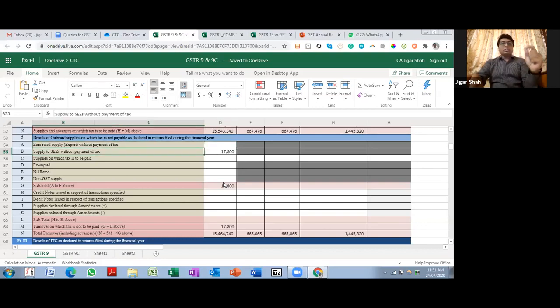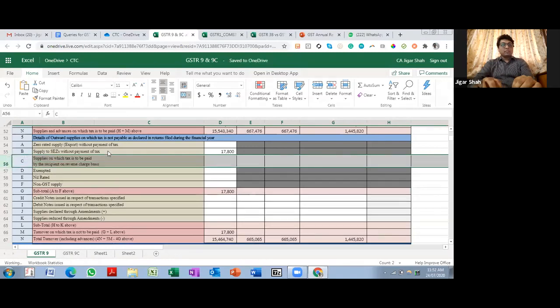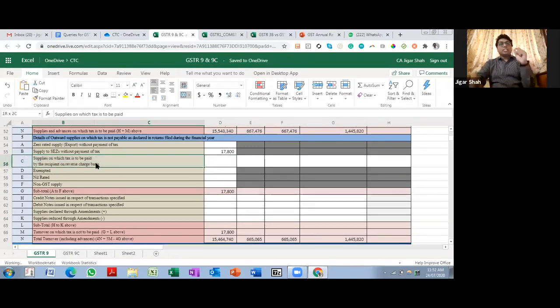So once again, zero rated supplies on which tax is not paid: all those transactions in which no kind of tax is paid come over here. Supplies on which tax is to be paid by the recipient on reverse charge basis: you are not paying the tax, your recipient is paying the tax, that comes over here.